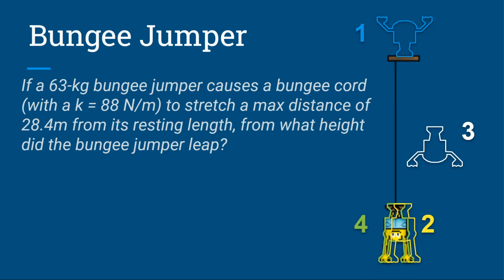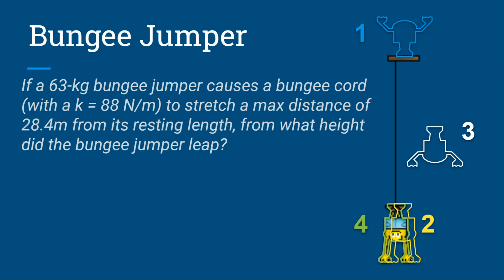All right, so I wanted to do an example today that included elastic potential energy because we haven't dealt with it in most of our examples. It's just been KE and GPE. So I have a bungee jumper. Okay, and it says, if a 63 kilogram bungee jumper causes a bungee cord with a spring constant k of 88 newtons per meter to stretch a max distance of 28.4 meters from its resting length, from what height did the bungee jumper leap?